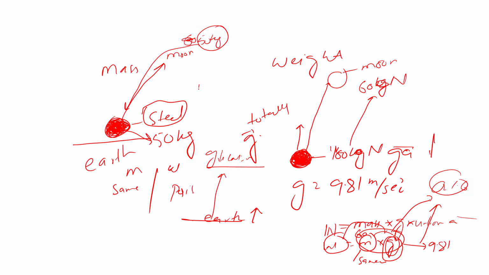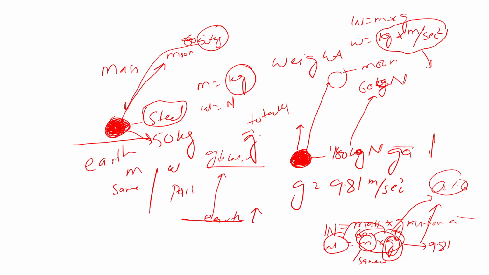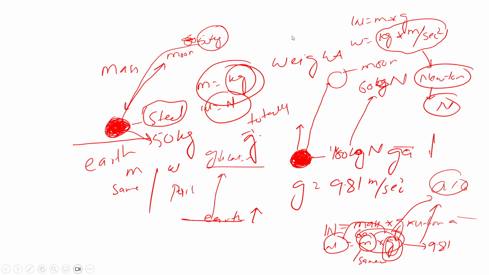And there is one more thing: the unit of mass is usually kg, and for weight we usually use Newton. As you can see here, W is equal to m multiplied by g. What is the unit of mass? Kg. And what is the unit of gravitational acceleration? Meter per second square. So kg times meter per second square is called Newton, denoted by N. So the unit of weight is Newton and the unit of mass is kg. I think now it is clear.